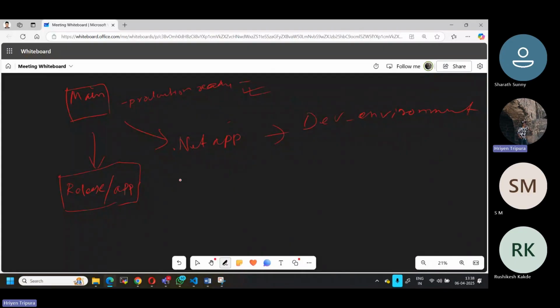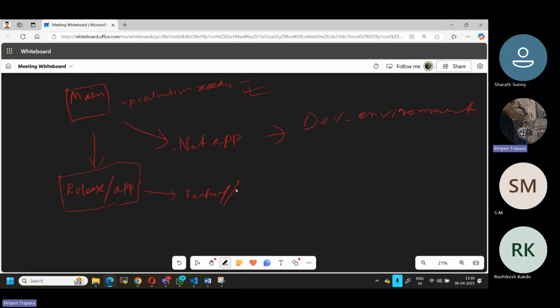So what the developer or DevOps or whoever it is will do is create a new branch from here. Let's say they'll create something like feature slash, any name they can give. Let's say there are some issues. Normally in the release branch, your code will be almost working, but you will mostly have a small issue. Remember this one: in your release branch, you will always have only small issues. It will not be a major issue, and you will not make major changes in your release branch. Always remember this. So you will have small changes or issues, and you'll try to fix them.